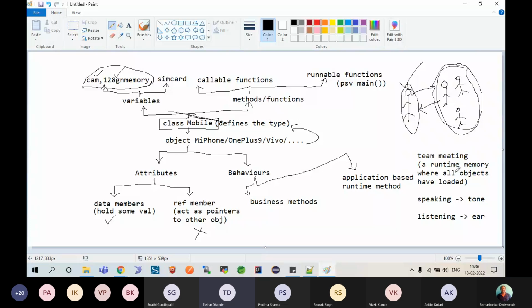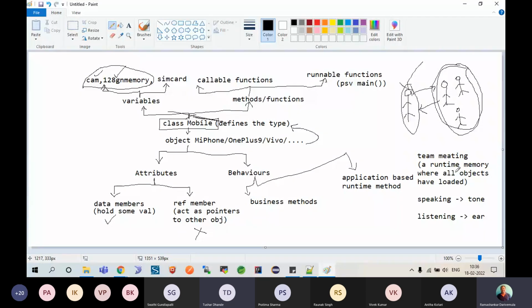Sir. Okay, so this is what we were doing when we were working with that school example. If you remember, the college object loaded the faculty object as well as the admission clerk object into memory, and then passed the student as a data member in between. Remember that example, right? So that's what we call inter-object communication, the theory part. I'm not taking an example of it. We will take an example of the next part.